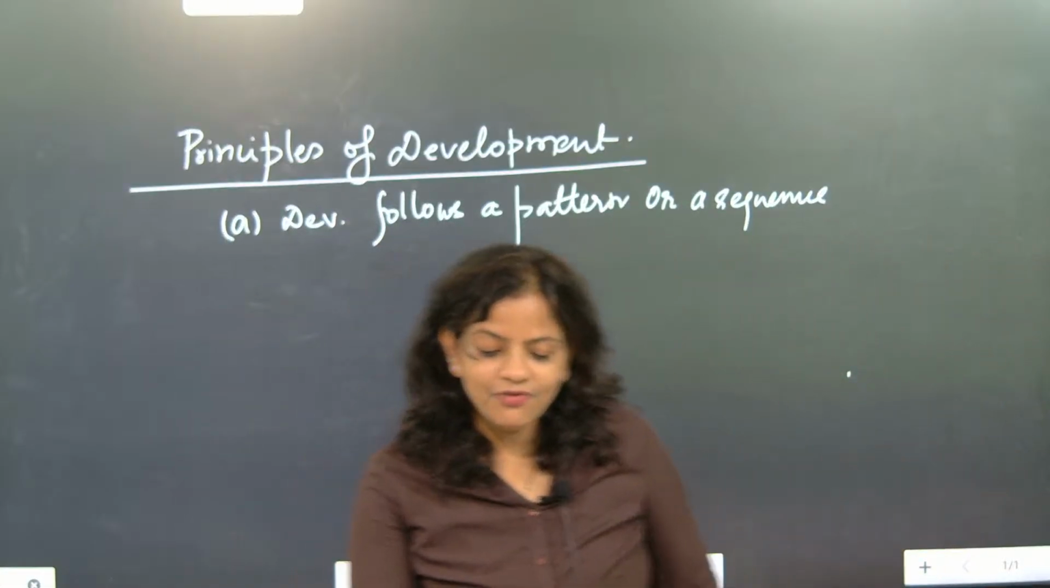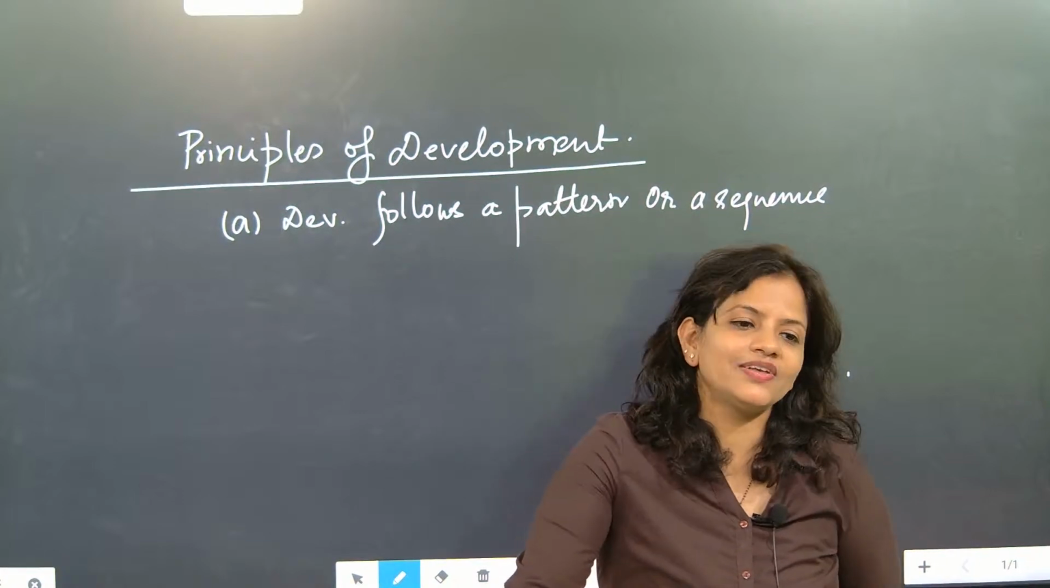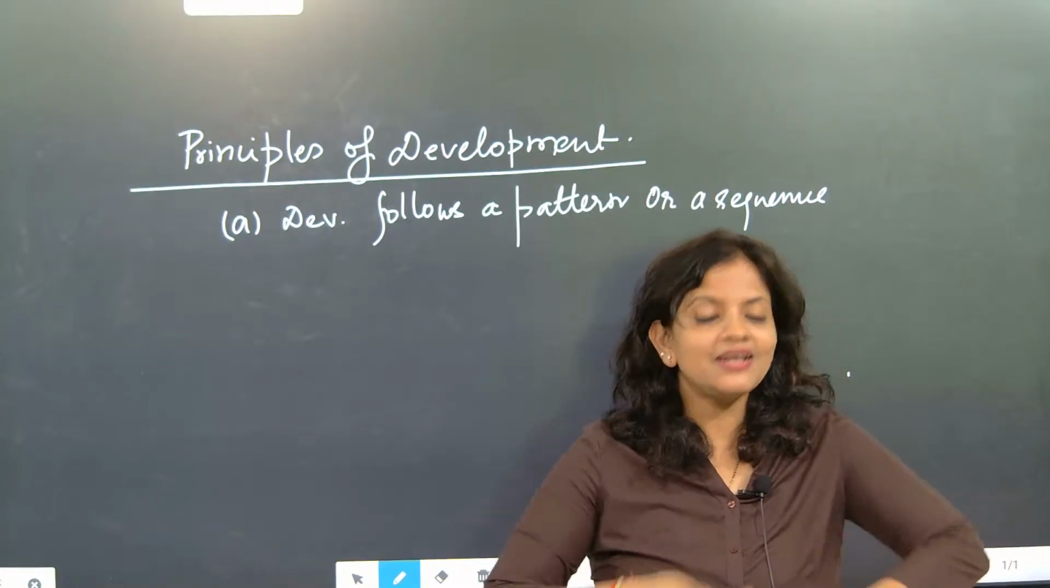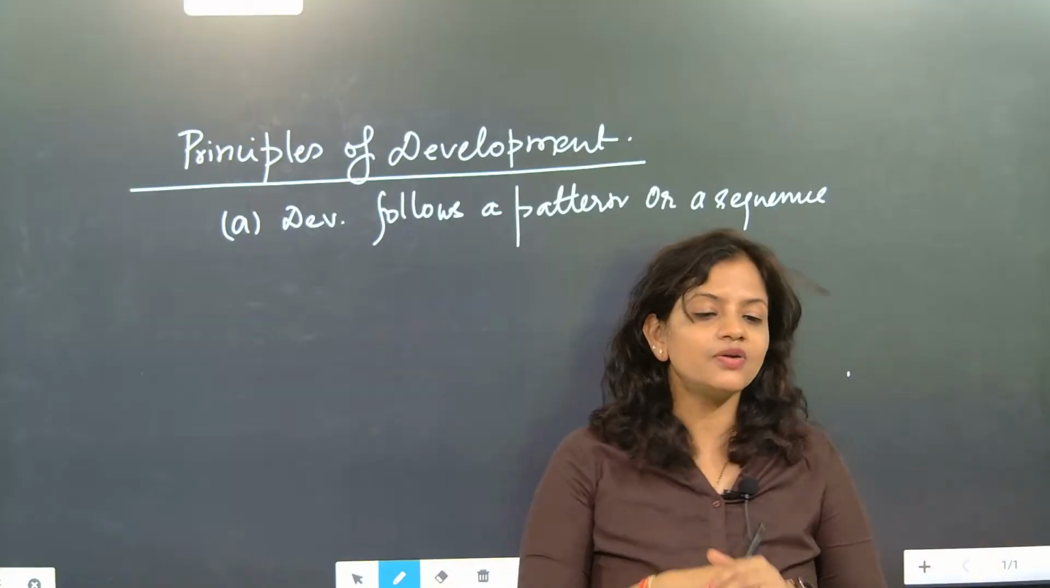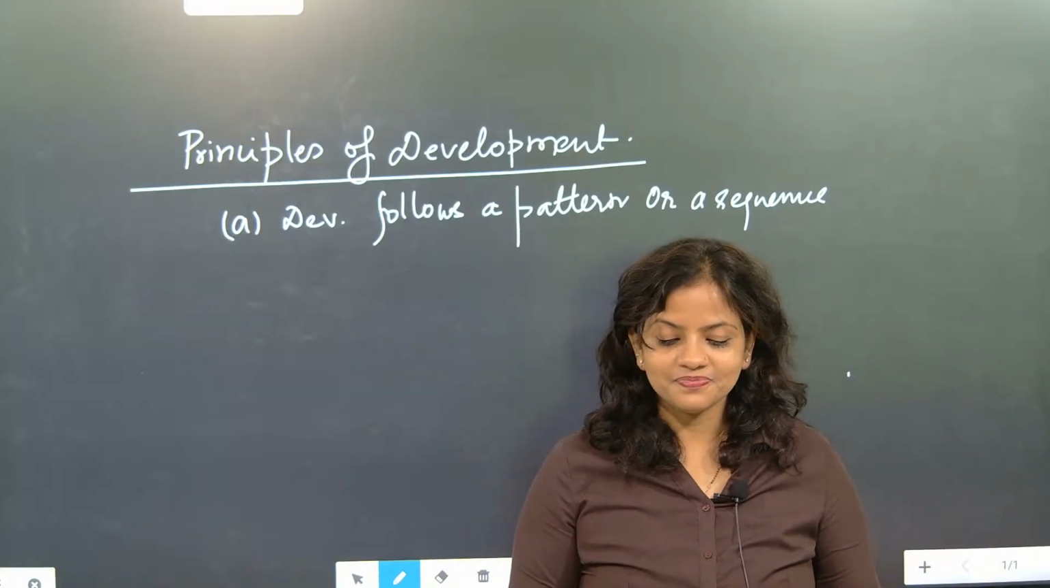So development follows a pattern or a sequence. Like first the child will be lying in the lap. After that the child will start moving hands and legs. After that what will the child do?